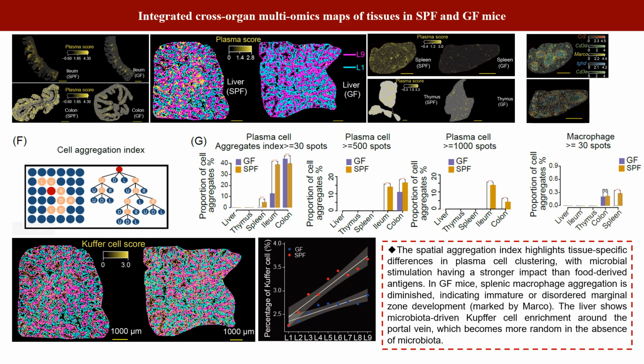Spatial transcriptomics revealed tissue-specific aggregation behaviors of plasma cells, microbiota-mediated enrichment of Kupffer cells around the portal vein of the liver, and a reduced aggregation index of the splenic marginal zone, marked by the Marco gene.